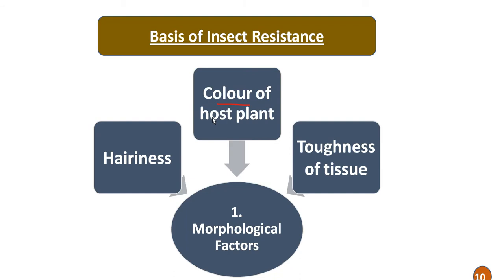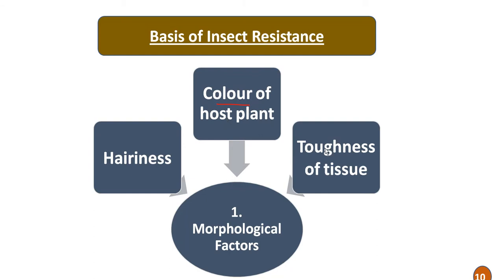The red color is less favored as compared to the green one by butterflies and other lepidopteran insects for their oviposition in case of cabbage and Brussels sprout. Or in case of cotton, the red plants are less preferred than green by bollworm. So this color of the host plant, these morphological traits or features, confers insect resistance in different crops.